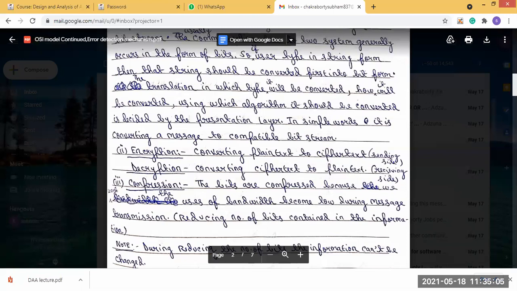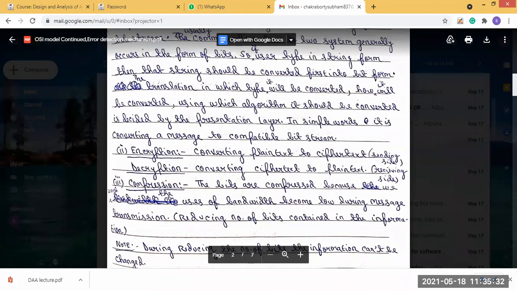On the receiver side, the receiver uses the key to unlock that suitcase and get the message. But the unauthorized access going on between them cannot access that message, because they do not have the key. So how can they unlock the message? So this is the encryption and decryption technique.